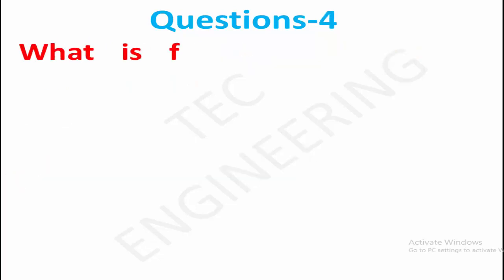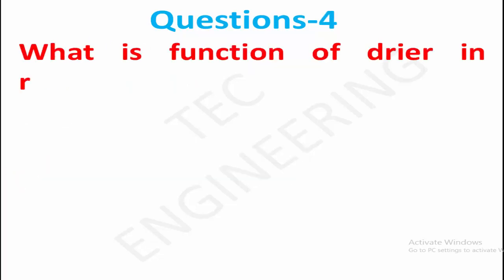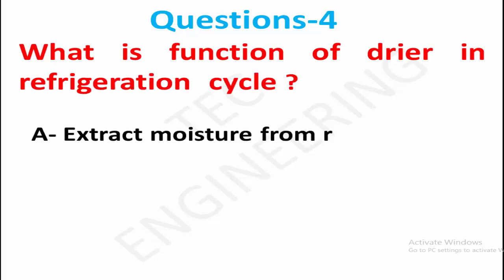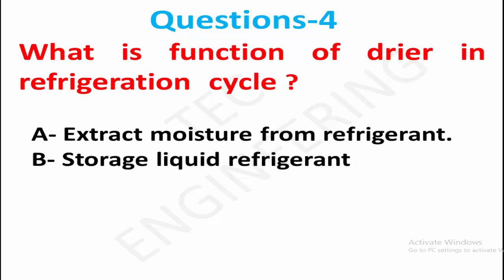Question 4. What is the function of the dryer in the refrigeration cycle? Option A, extract moisture from refrigerant. Option B, storage of liquid refrigerant. Right answer is option A, extract moisture from refrigerant.